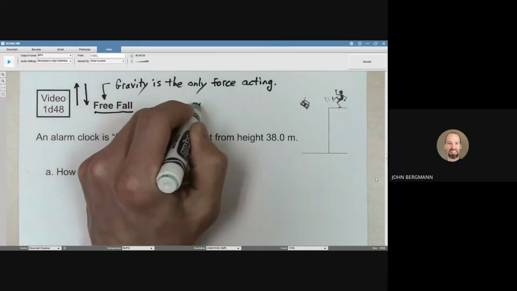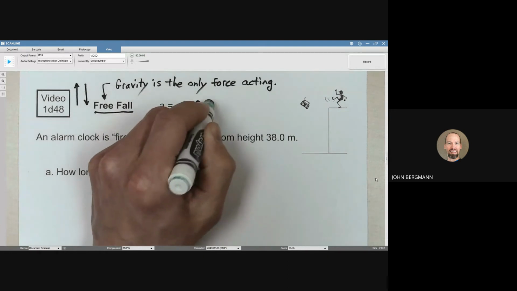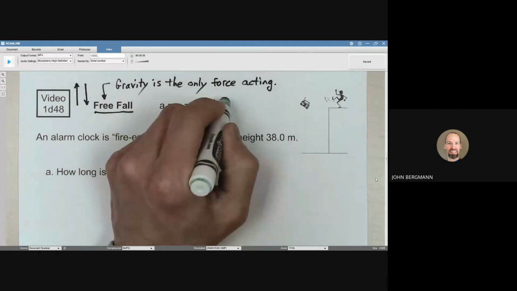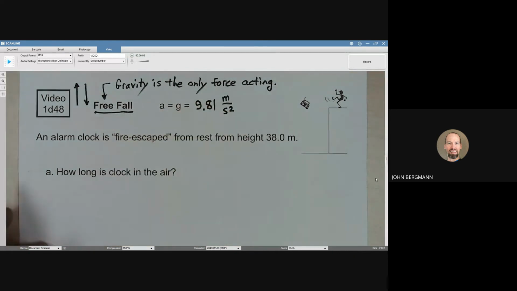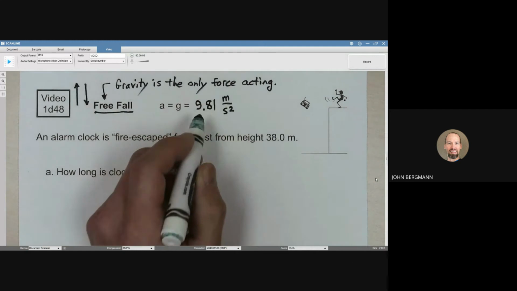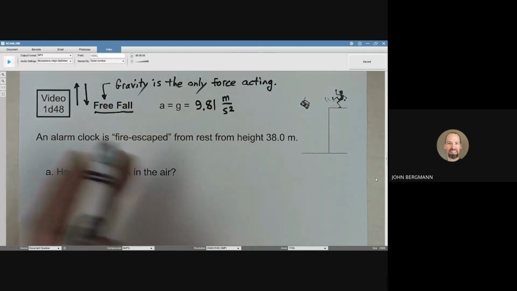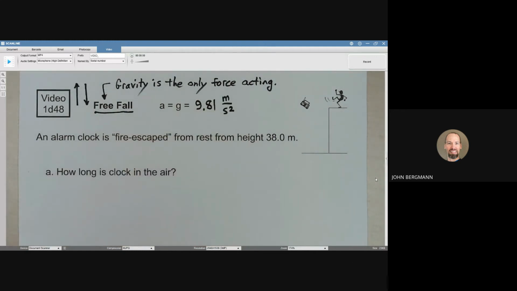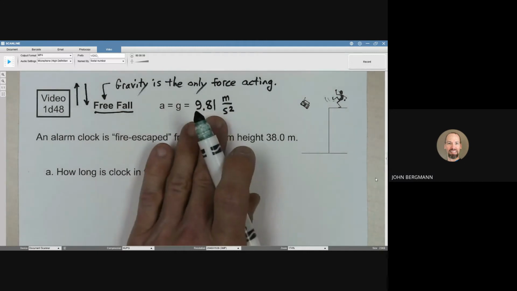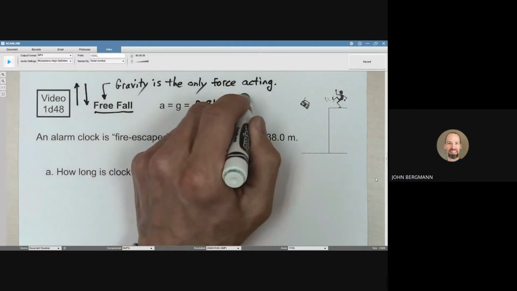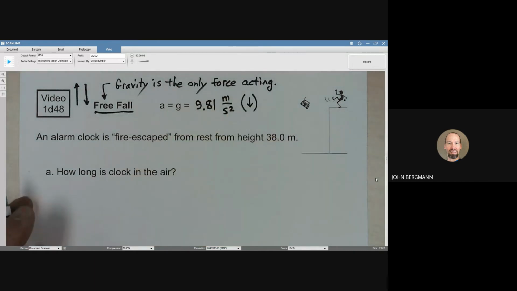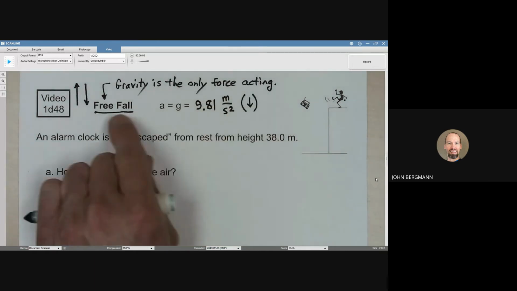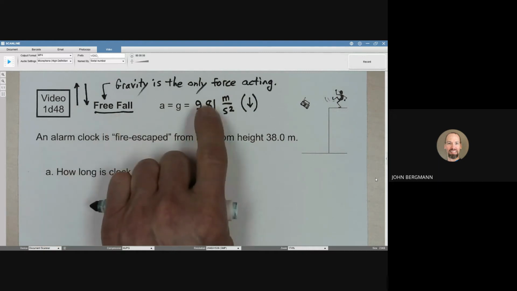The nice thing is that when something is in free fall on Earth, we know the value of its acceleration. We never have to be told that it's this value. It actually varies at different locations on the Earth's surface, but that is the value that we're going to use. Unless we're told otherwise, we're going to assume that all of our problems take place on Earth. And if an object is in free fall, its acceleration is going to be that number right there.